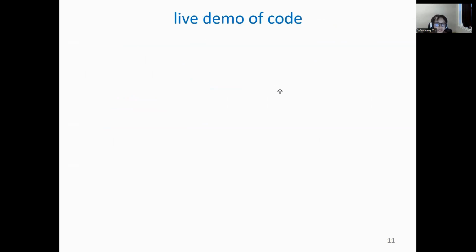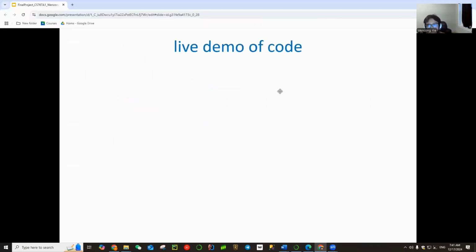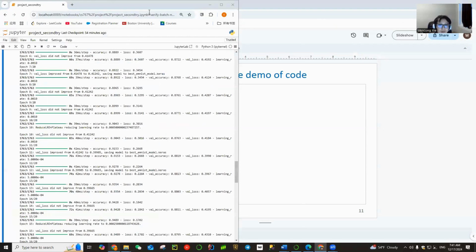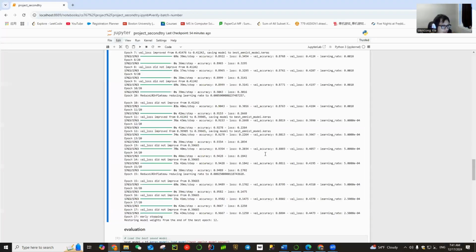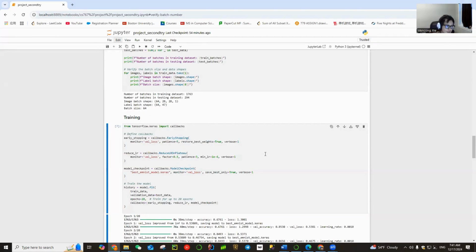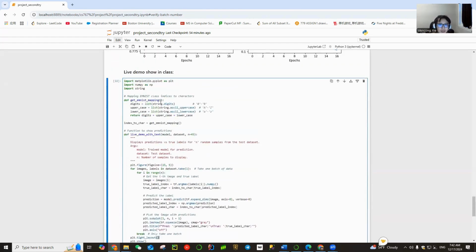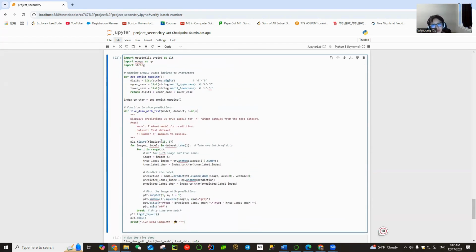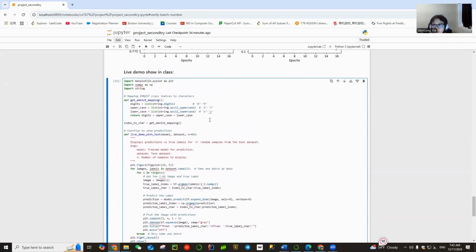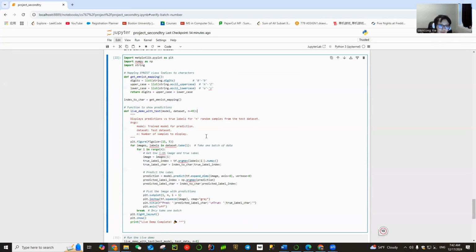So let's do a simple demo of the code. In this demo, I will display predictions for a few random samples from the dataset, and you will see the true labels and the model's predictions above each image. Let's jump to the last part. I wrote this function, which is also shown in the 3-minute short video. It is the function for showing my result to the audience so they can see it clearly.